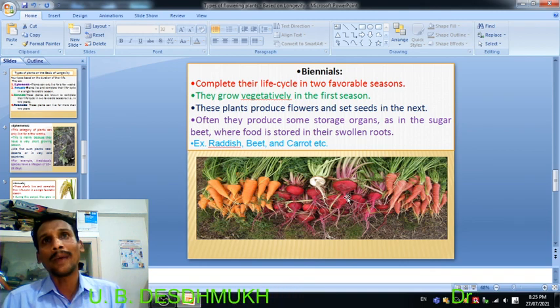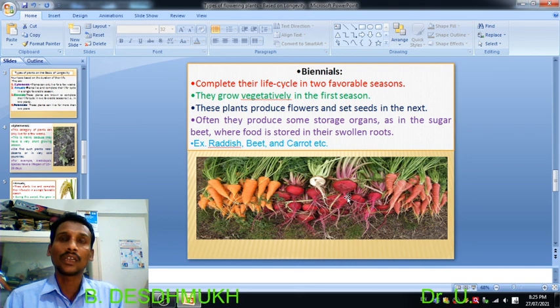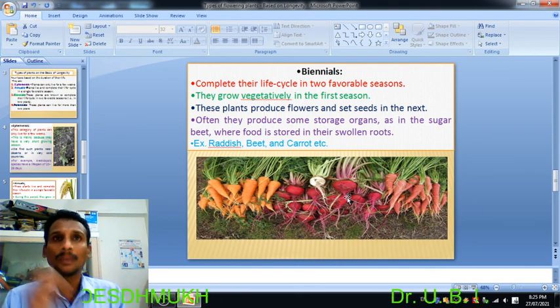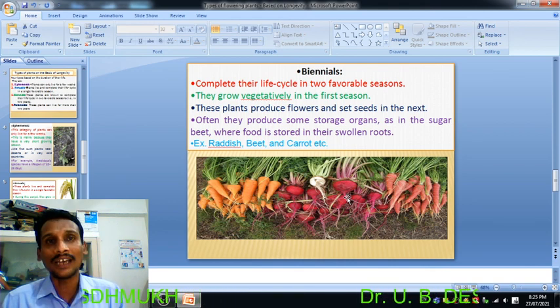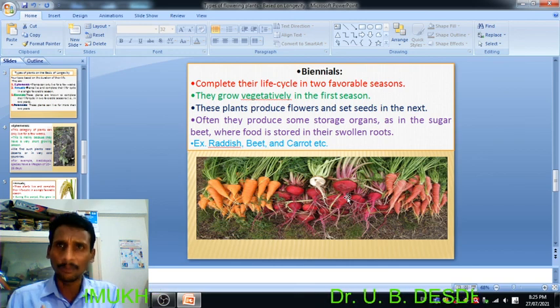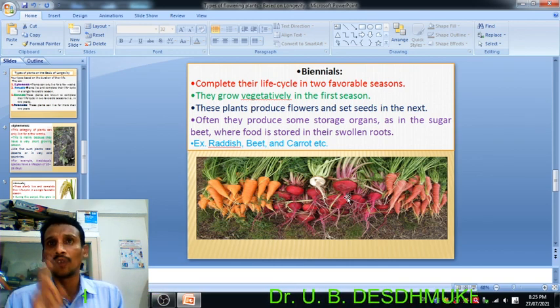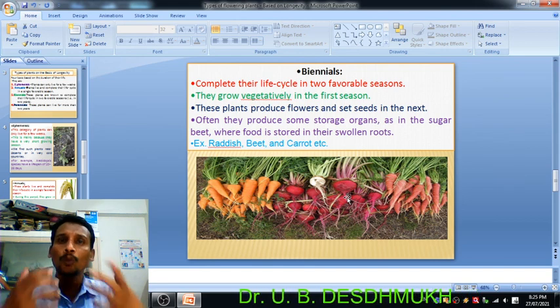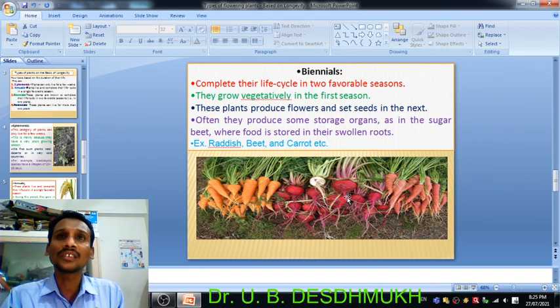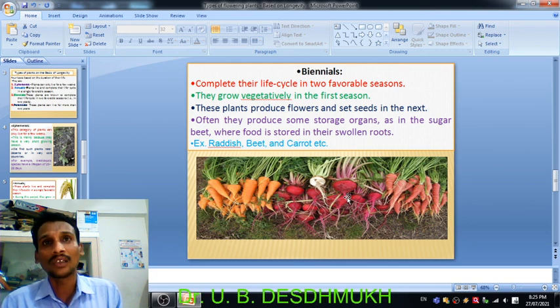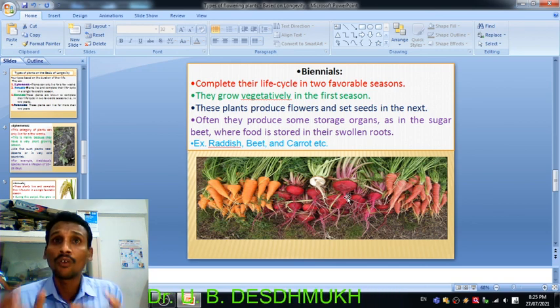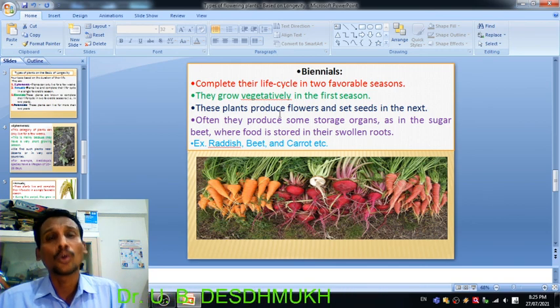The third group is the biannual. I already told you that they complete their life within 2 years, and the best examples you may find in the picture are radish, beet, carrot. These plants complete their life within 2 years. In the first year they undergo vegetative growth, and in the next season they bear the flowers, and they also store food material underground in their roots.